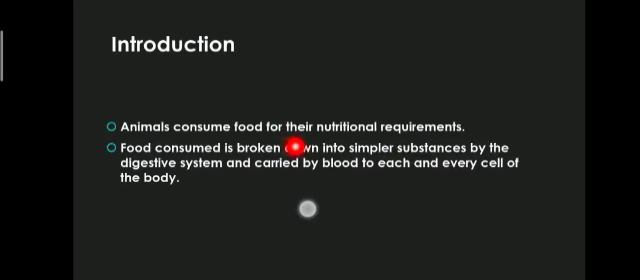Animals consume food for their nutritional requirements. The food taken into our body is in a complex form that has to be broken down into simpler substances, and this work is done by the digestive system. The process of breakdown of substances into simpler substances is known as digestion. After breaking down into simpler substances, the food is then carried by the blood to each and every cell of the body.